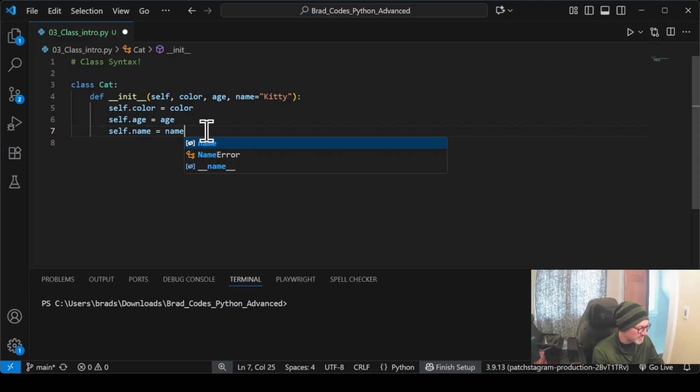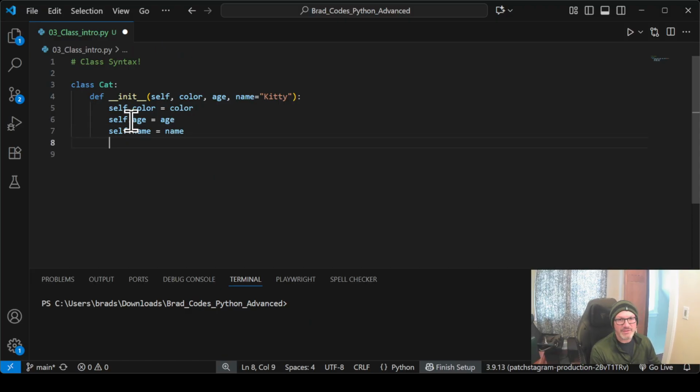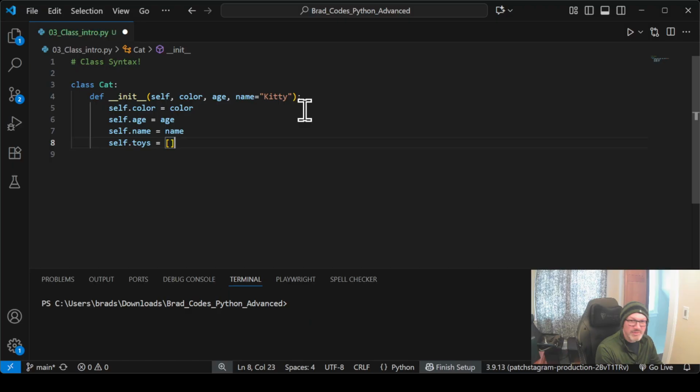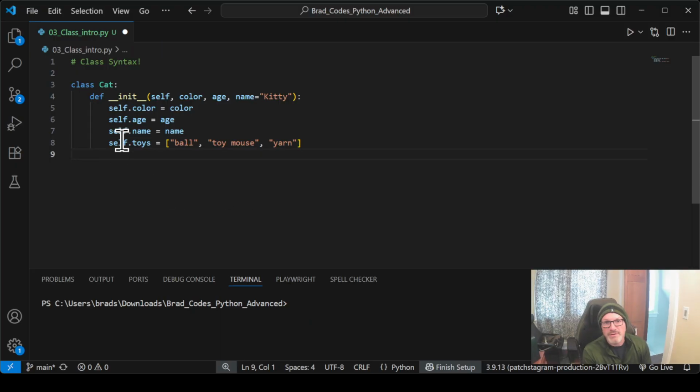Now we can make it for others. So again, not every value always will need to be user input. Let's say we just want to have something called self.toys. That's going to be a default list of toys for our cat. And we can do something like a ball, maybe a mouse. How about we do toy mouse? And then one other thing is going to be yarn, right? That's what cats love. So again, we're not letting our user pick the toys. We're having default toys. If we're going to interact with this list of toys, we're going to have to write more methods. This is enough for our first method.